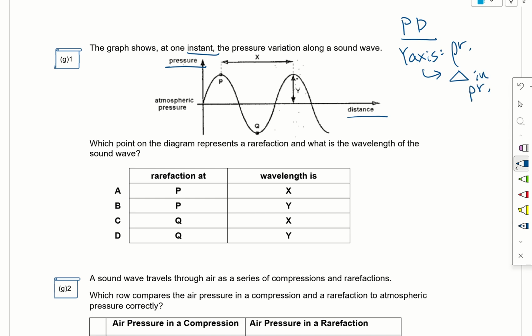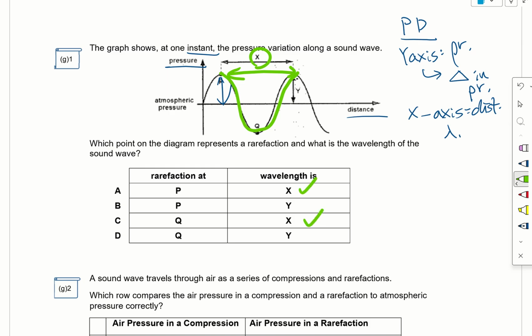If we have a louder sound with higher energy, this value is going to be higher, so the change in pressure will be higher. How about the x-axis? The x-axis is distance, which gives us the wavelength. If I were to draw this, the horizontal distance will be the wavelength, so the wavelength will be x.